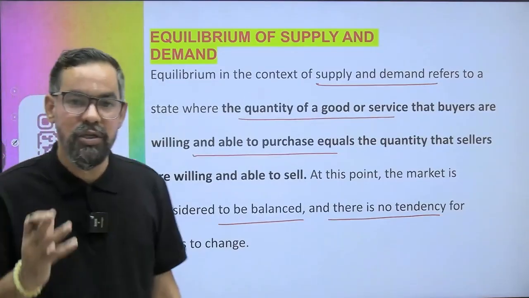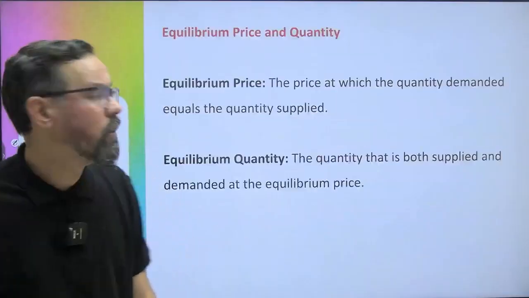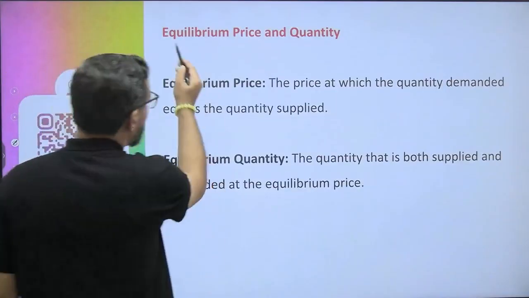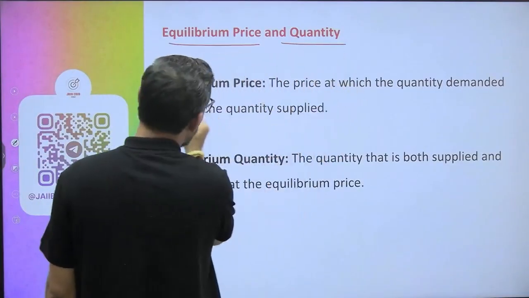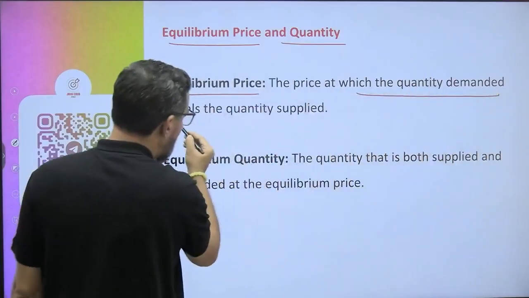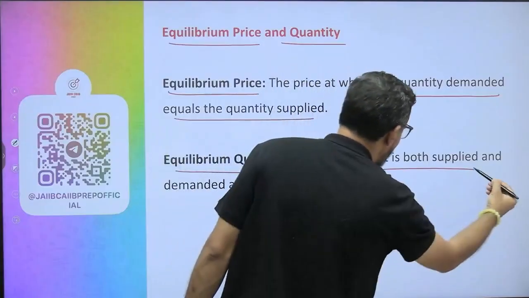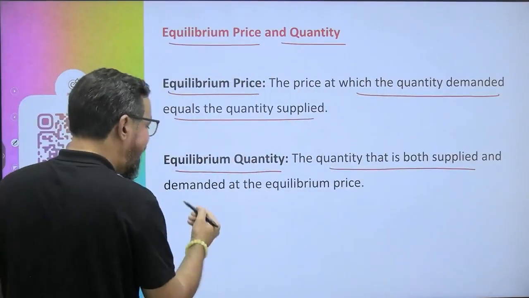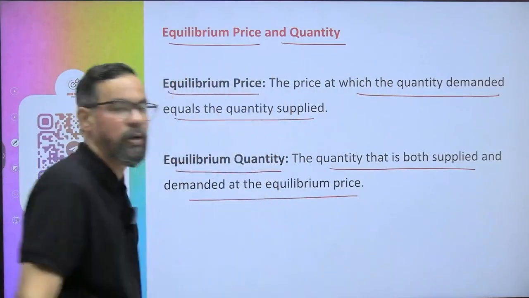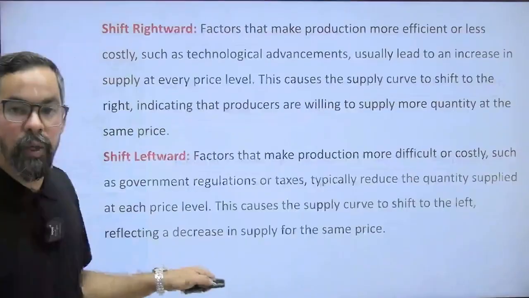After the negotiation between surplus and shortage, we reach this particular point. So equilibrium price and quantity: the equilibrium price is the price at which quantity demanded equals quantity supplied, and the equilibrium quantity is the quantity that is both supplied and demanded at the equilibrium price. That cross point is generally known as your equilibrium point.